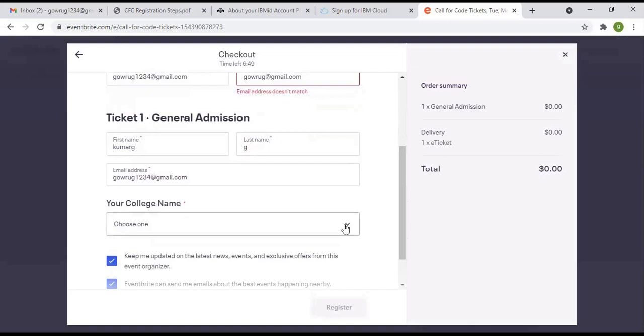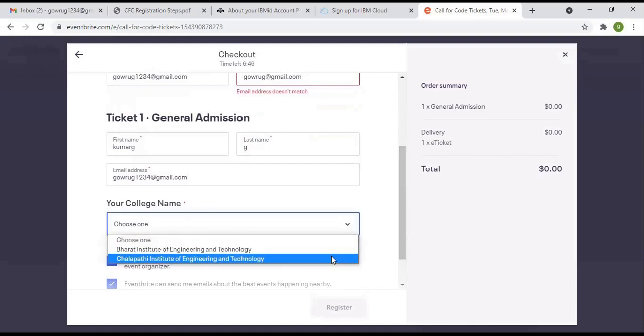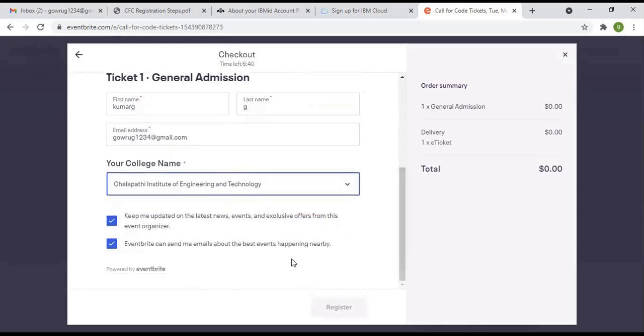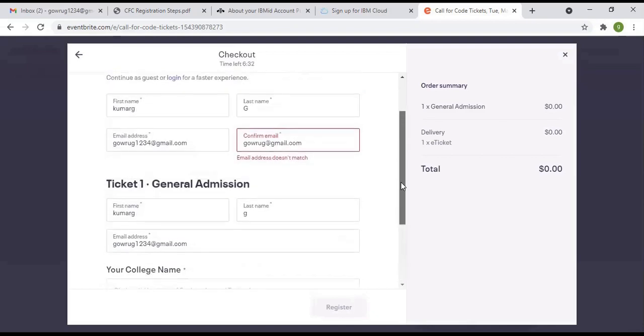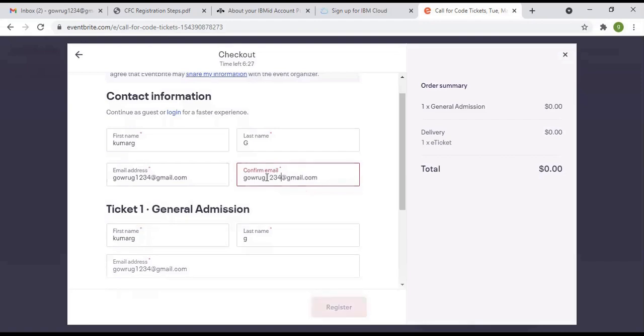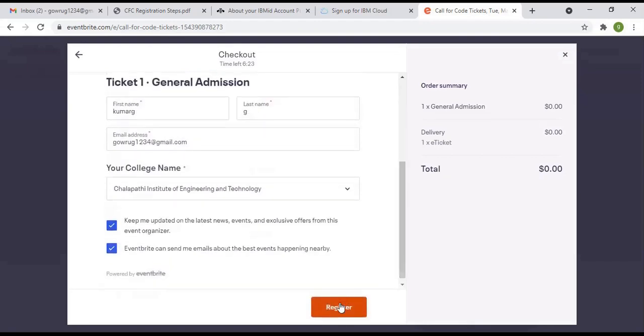So here please select the college name as Chalapati Institute of Engineering and Technology. With the help of Chalapati Institute of Engineering and Technology, now we will be attending this workshop. So please provide the correct email address. Okay, then click on the register.